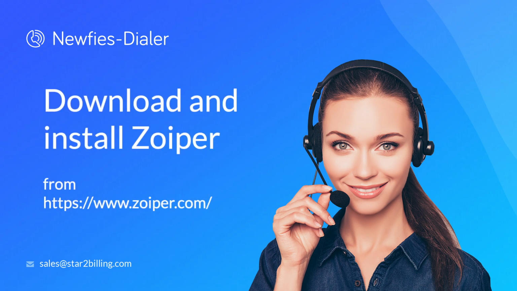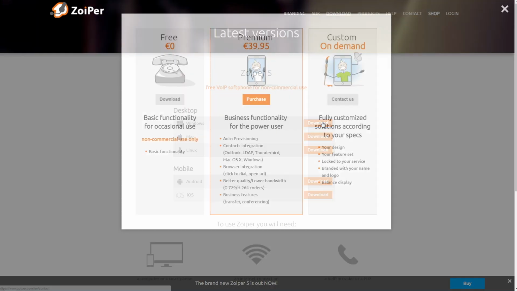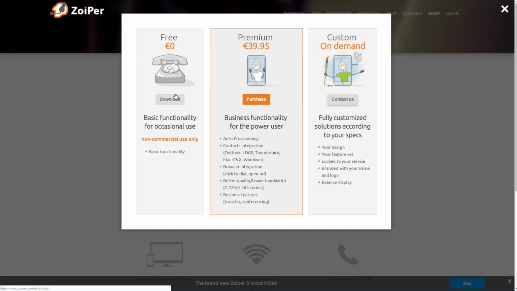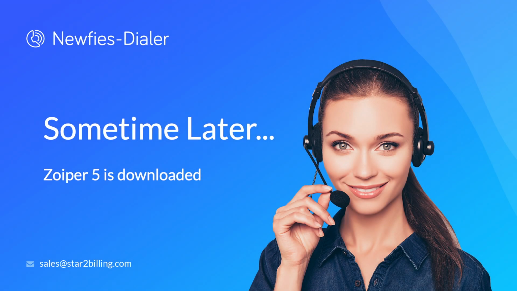Today we're going to look at installing Zoiper on your Windows computer. Go to the Zoiper website, download the phone and download the free version. After some time you'll see it's downloaded, so we can open it.